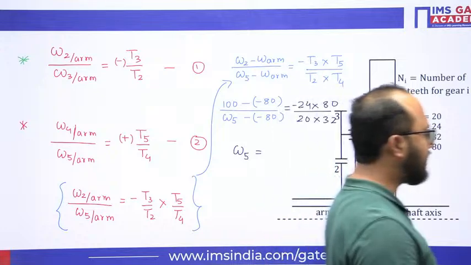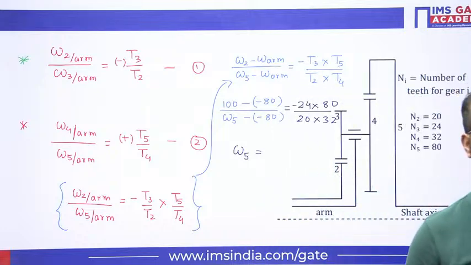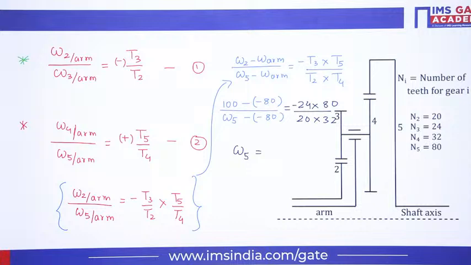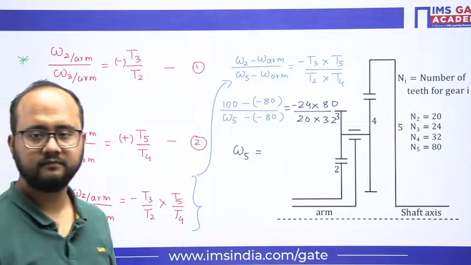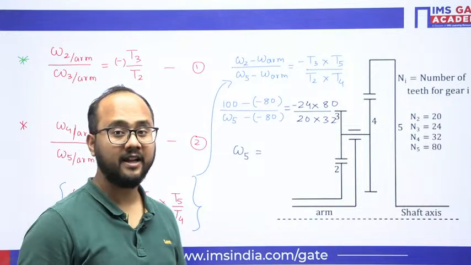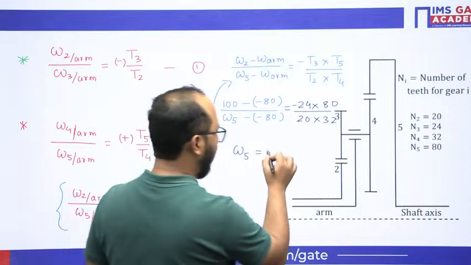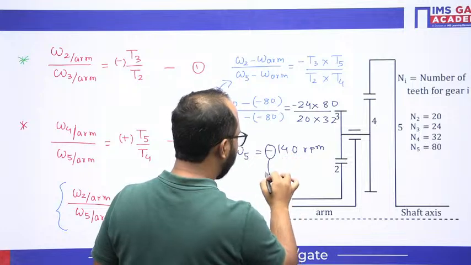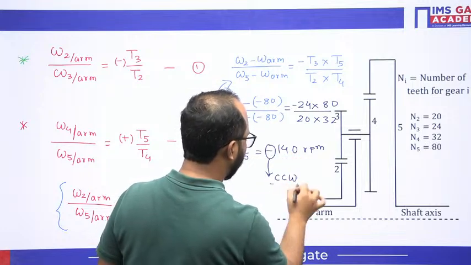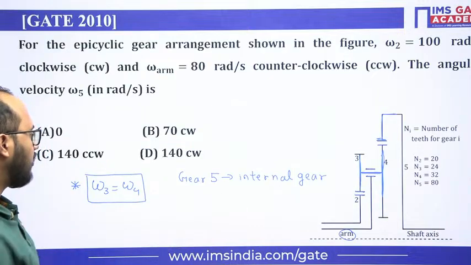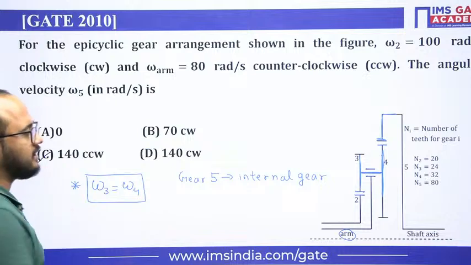Now it becomes very easy, so you can easily tell me your answers. Minus 140 RPM. So what do I say? The minus sign simply denotes counterclockwise. If you see the options, clockwise and counterclockwise are both mentioned, so option C is the correct answer.